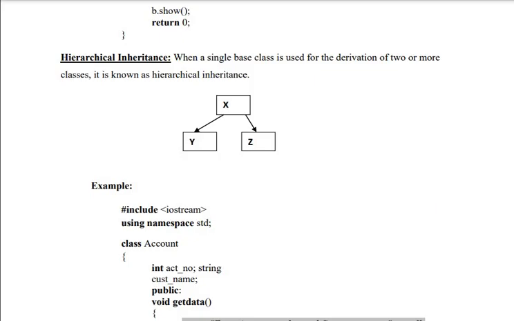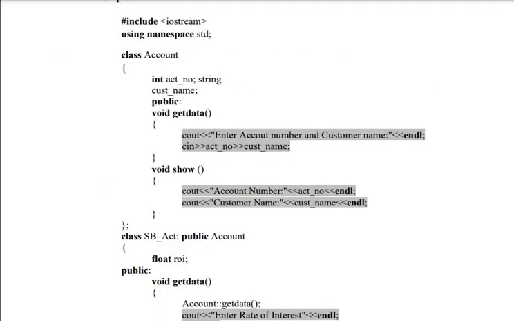Hierarchical inheritance. Look at this. So from X, Y and Z are created. Y gets the properties of X and Z also gets the properties of X. And look at the program. So what is the class name? Account.